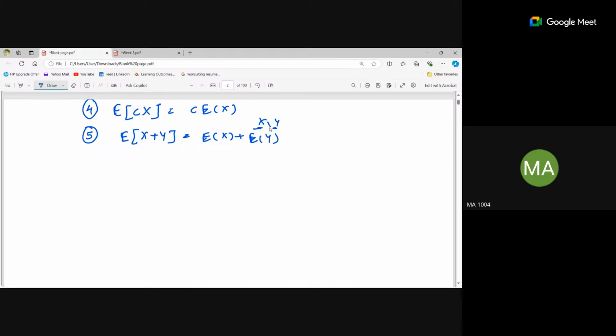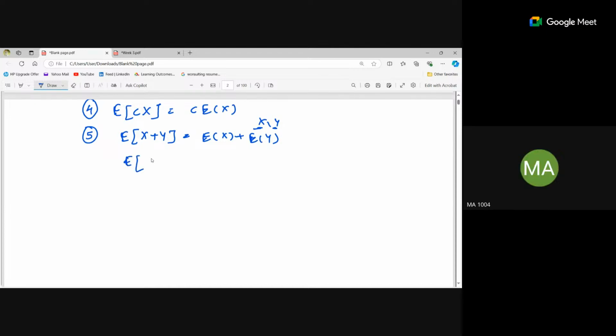Please mute yourself. If we have been given two random variables x and y, and we have to calculate the expectation of the sum of these two random variables, then it will be equal to the expectation of x plus the expectation of y. Got it?